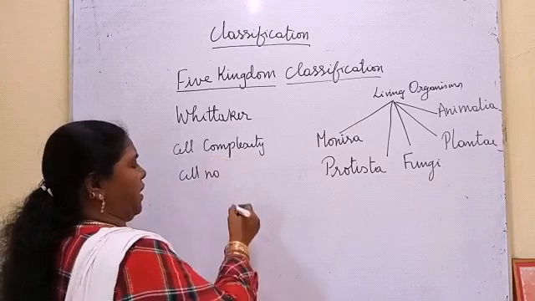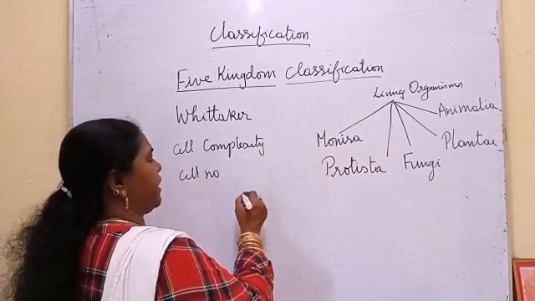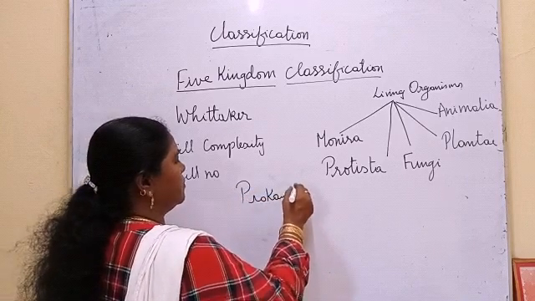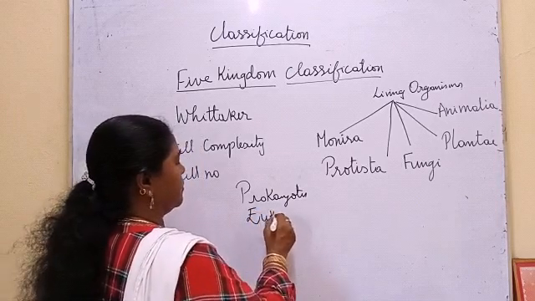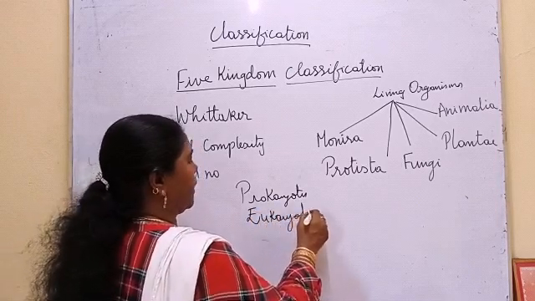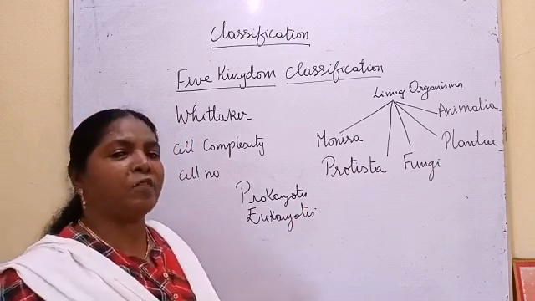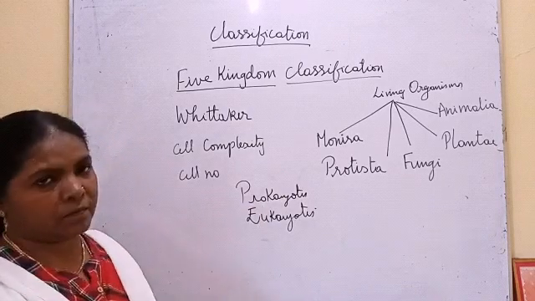So he classified all the unicellular into 2 categories, prokaryotes and eukaryotes. All the unicellular which do not have a definite nucleus with a nuclear membrane are kept under prokaryotes.